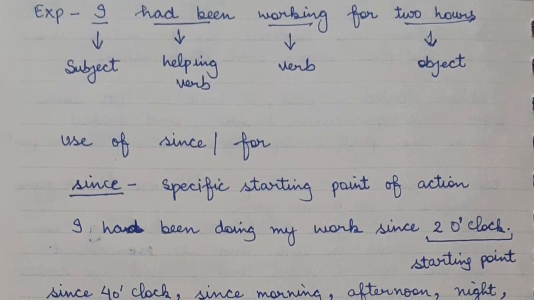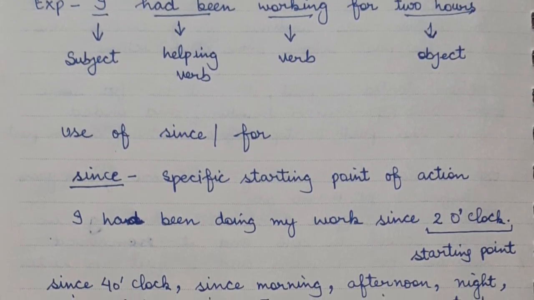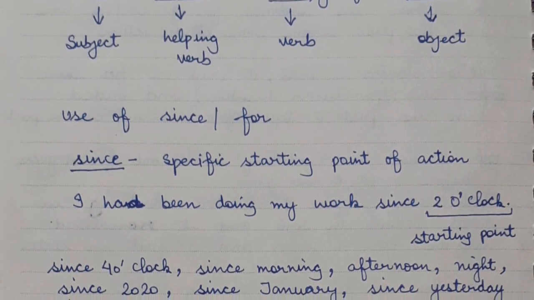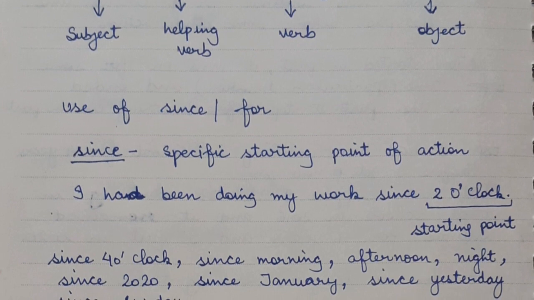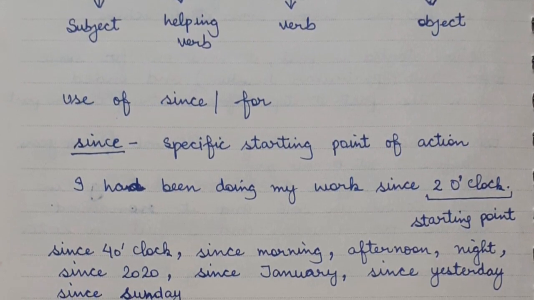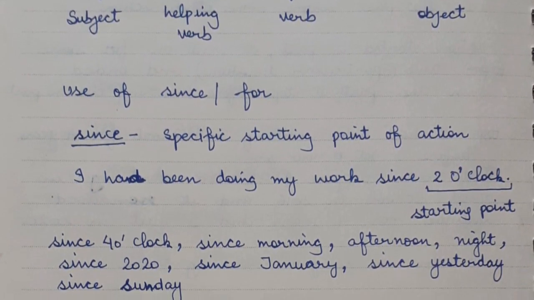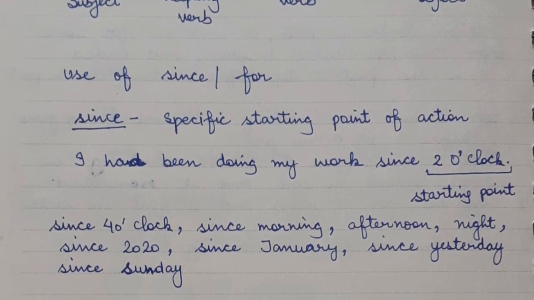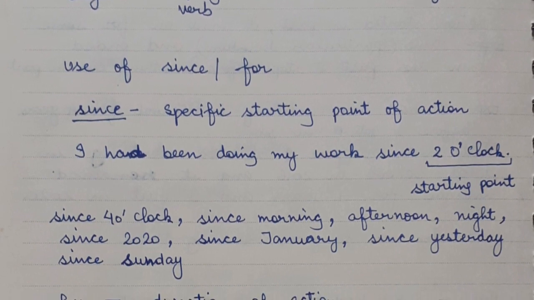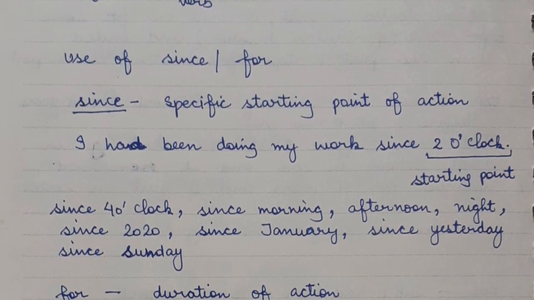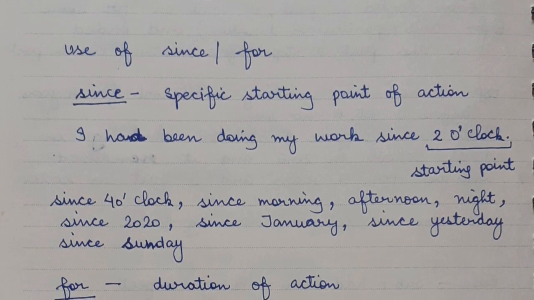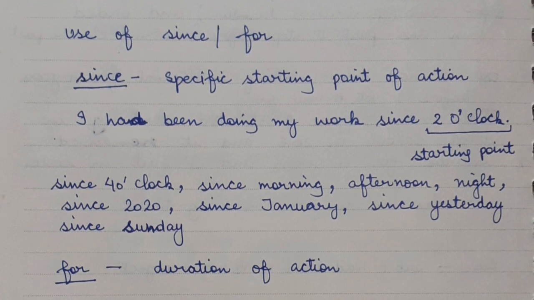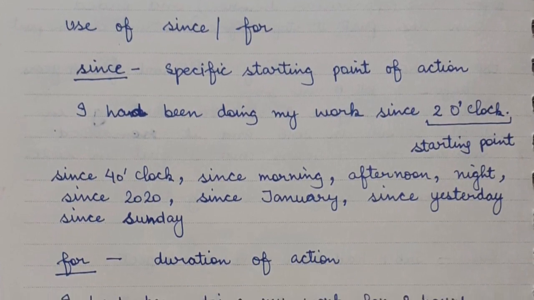Next is the use of since and for in this tense. Since we use with specific starting point of action. For example, I had been doing my work since 2 o'clock. That means 2 o'clock is the starting point of that action. If any specific starting point of any action is given, then we will use since. Like since 4 o'clock, since morning, since afternoon, since night, since 2020, since January, since yesterday, since Sunday.